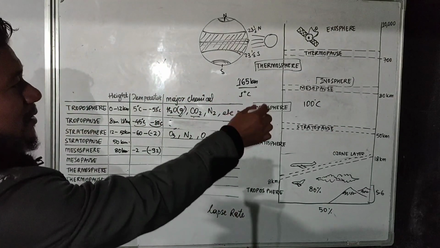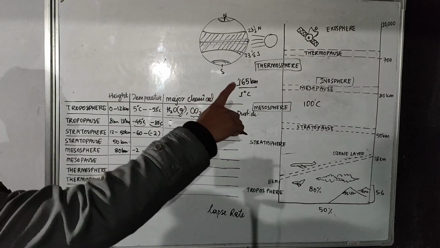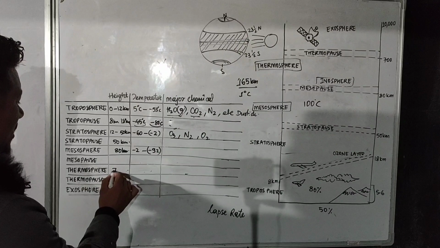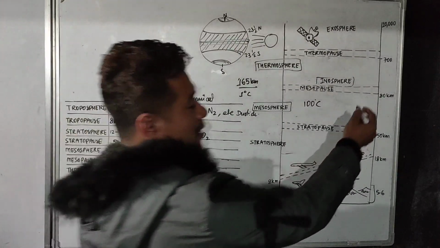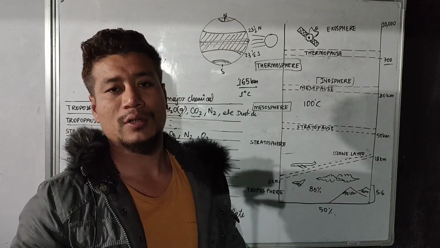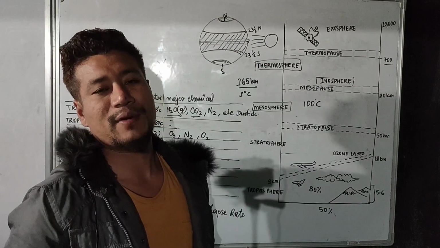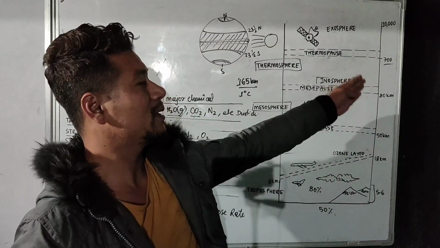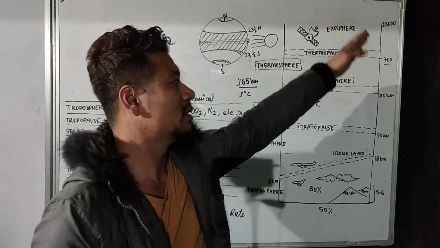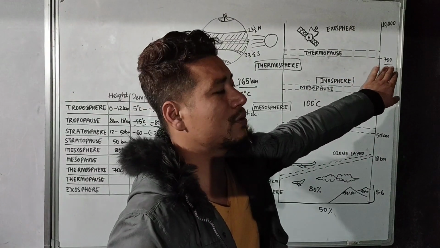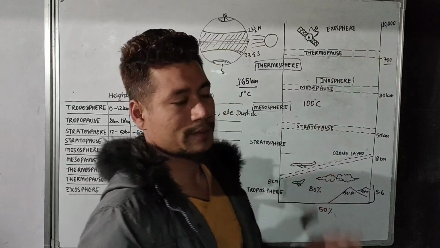Similarly here, the height of the thermosphere goes up to 700 kilometers. But it is not just confined to 700 kilometers. It may change due to the change in the temperature of the earth. That is, if the sun is closest to the earth, the height will be higher. If the sun is farthest from the earth, the height will be lowest. It can reach up to 1000 kilometers.